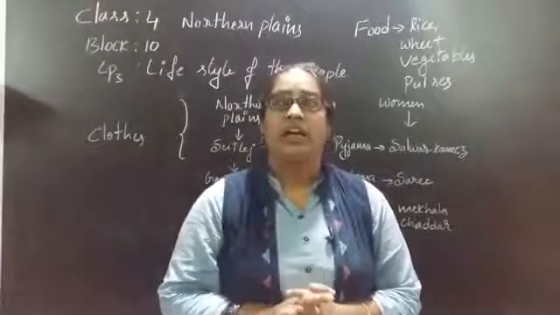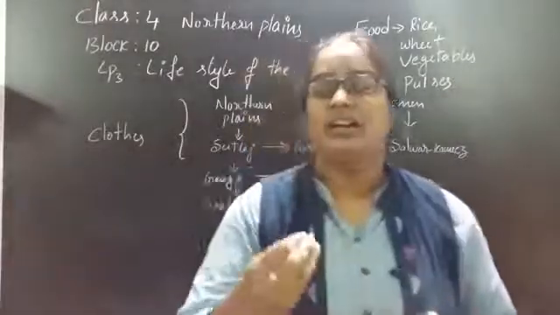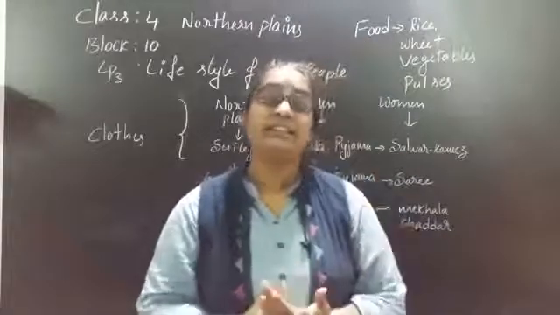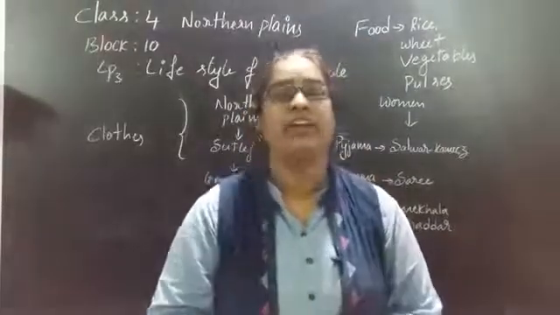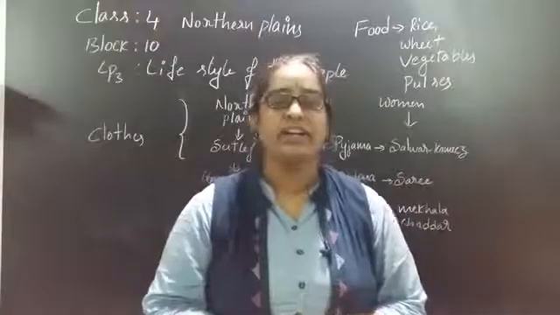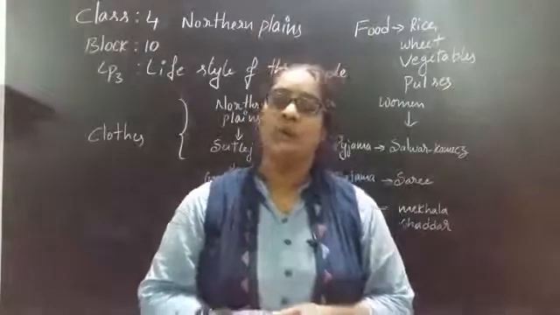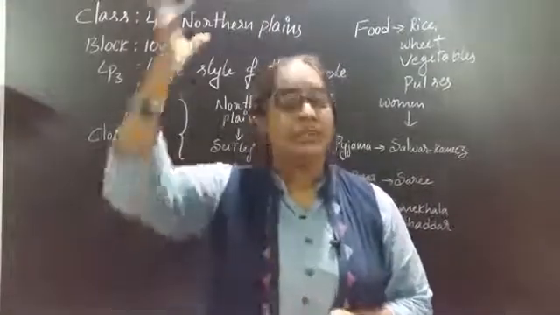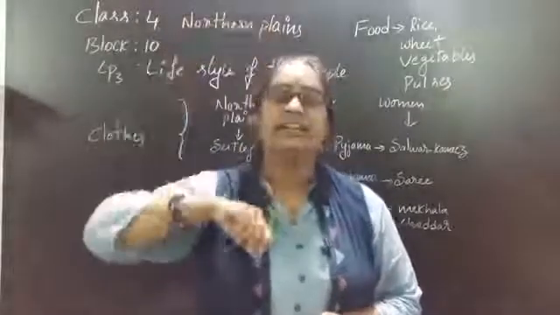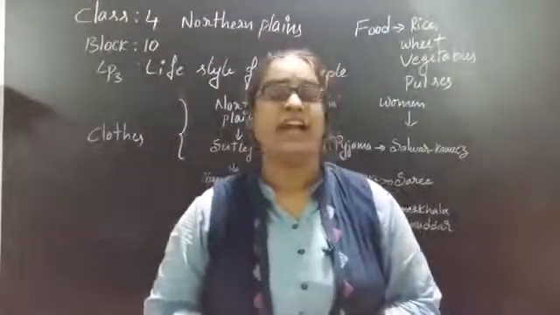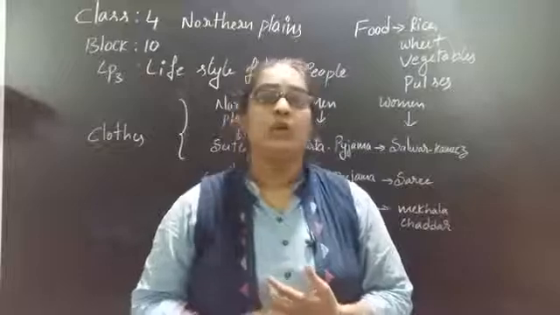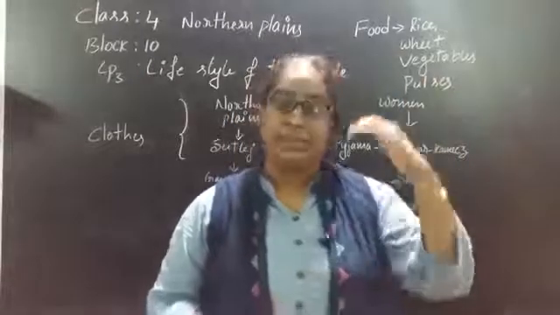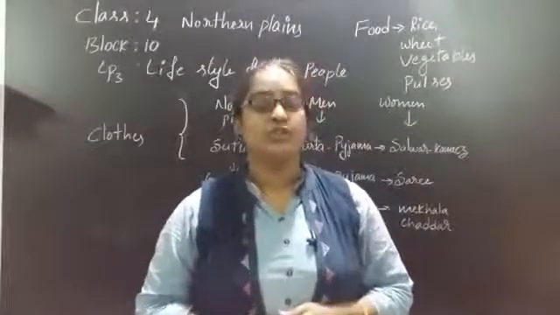If I ask you to identify the Sikh people, how will you identify them? It is very easy, right? Because most of the men wear a turban. We already learned in the 3rd class textiles lesson that Punjab people wear kurta pajama along with the turban, and women wear chudidar, right?